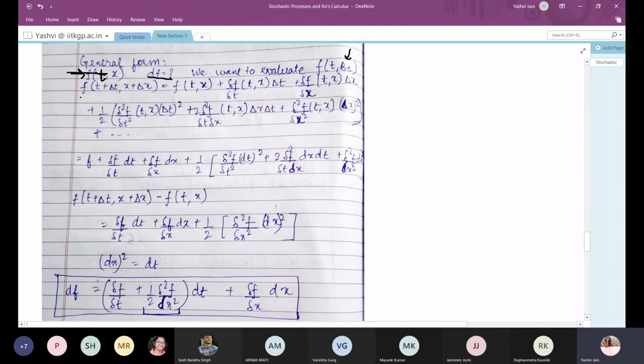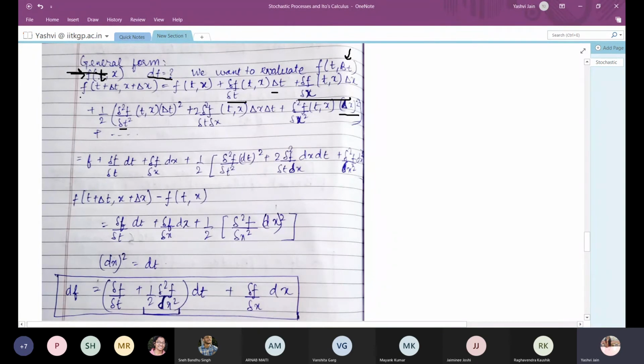So we write the Taylor series expansion for two variables: f of t plus delta t comma x plus delta x is equal to f of t comma x plus del f by del t into dt plus del f by del x into dx, plus the second order term, which is 1 by 2 into del square f by del t square dt square plus 2 del square f by del t del x into dx dt plus del square f by del x square into dx square.